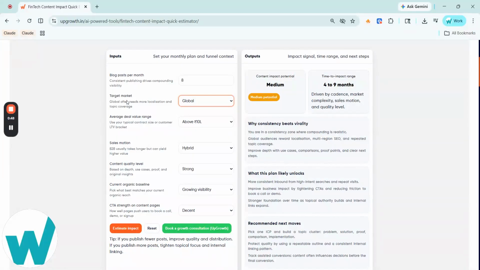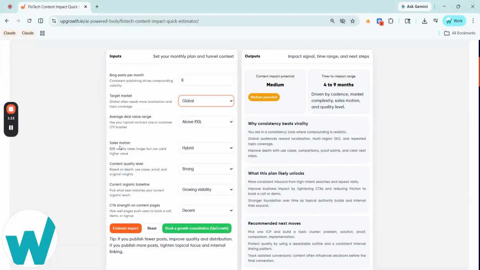And second is target market. Choose from India, global, or a specific region. Global markets typically need more localization and broader topic coverage to compete effectively. Third is average deal value. Select your typical contract size or customer lifetime value bracket. This helps the tool understand whether your content needs to support high consideration or transactional buying decisions.